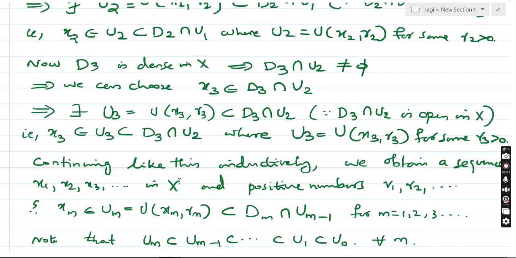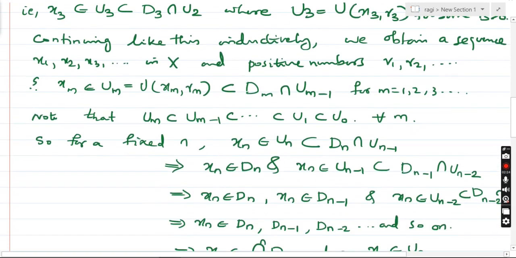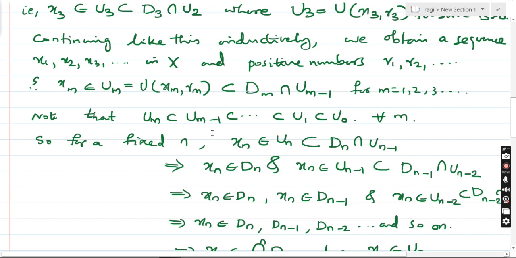Continuing like this, we obtain a sequence x1, x2, x3 in X and some positive numbers r1, r2, etc., such that xm is an element of Um, where Um is an open ball with center xm and radius rm contained in Dm intersection Um-1, for m equal to 1, 2, 3, etc. Okay, note that each Um is a subset of Um-1, a subset of Um-2, etc., a subset of U1, a subset of U0, for all m.